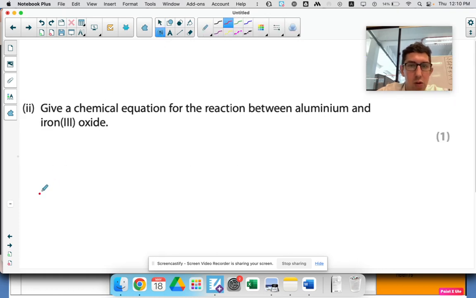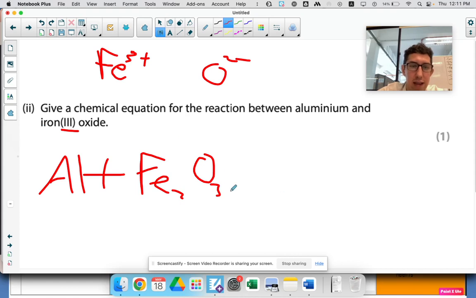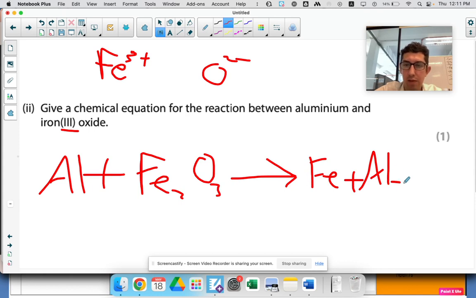So the chemical equation: aluminium plus iron(III) oxide. The III tells us that iron is in its 3+ state. Oxygen is always in its 2- state. The common multiple between those is 6, so we need 2 iron ions and 3 oxygens. Iron(III) oxide is Fe2O3. It's going to make iron and aluminium oxide. Aluminium oxide will have the same formula, Al2O3, because aluminium is also 3+. And then we just balance it with a 2 there, 2 there, and it's balanced.